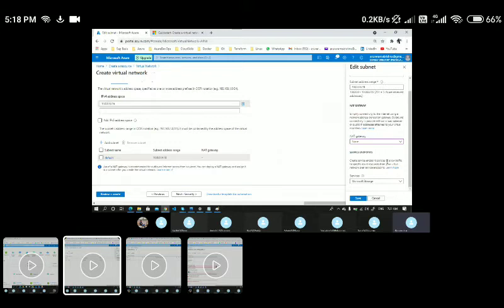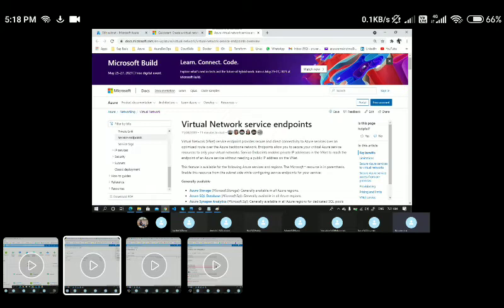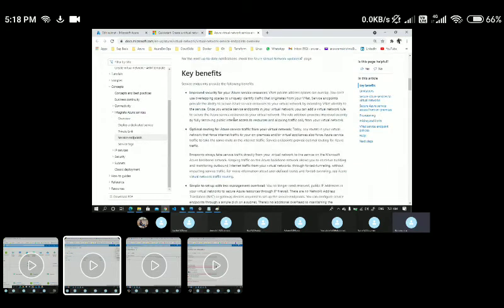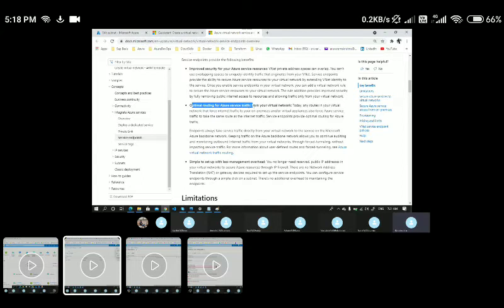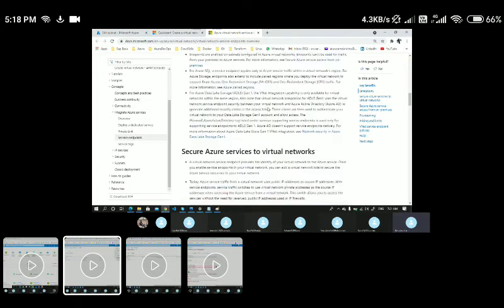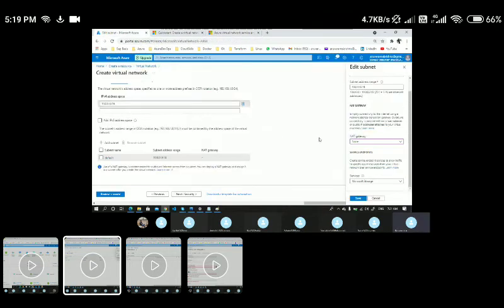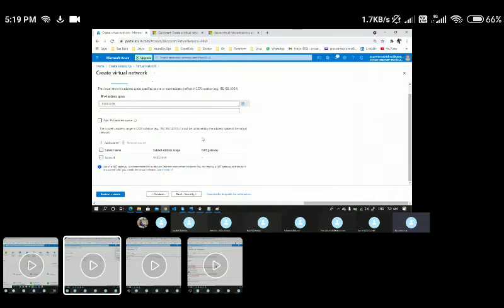If you want to learn more, you can click on learn more and you will be navigated to the Microsoft document, virtual network service endpoints. Here you can see all the generally available service endpoints that we can configure, and their benefits: improved security for your Azure services, optimal routing for Azure service traffic, and so on. You can also see the limitations here. Let's come back here. I'm going with a storage account for now. Let's click on create.